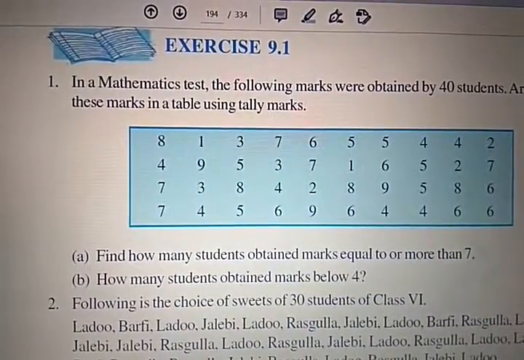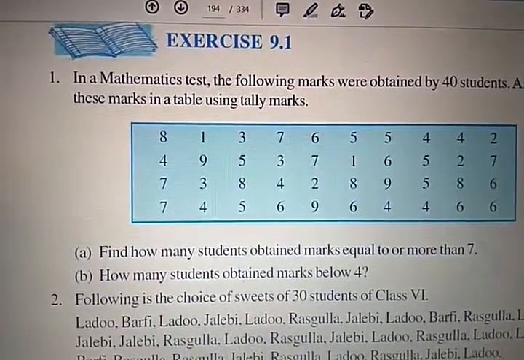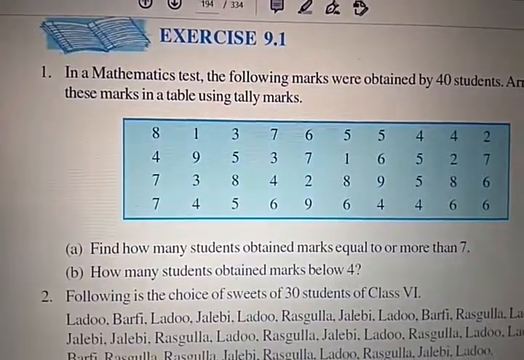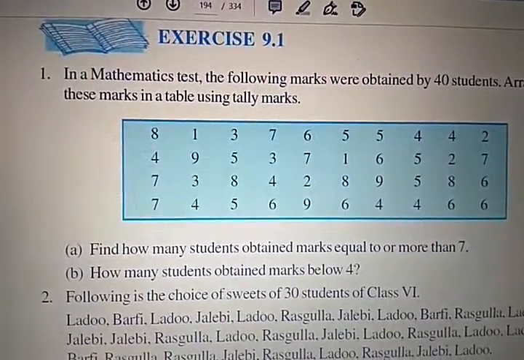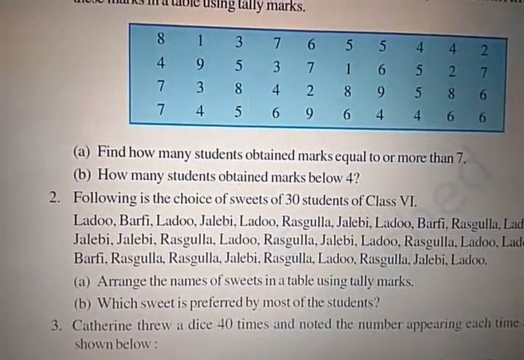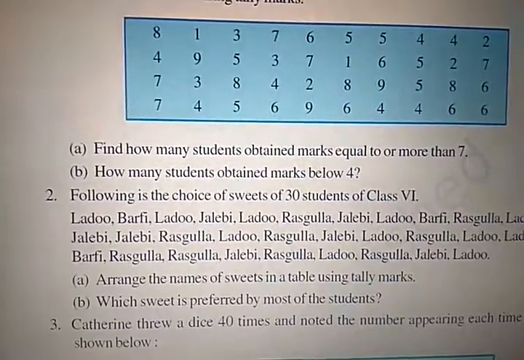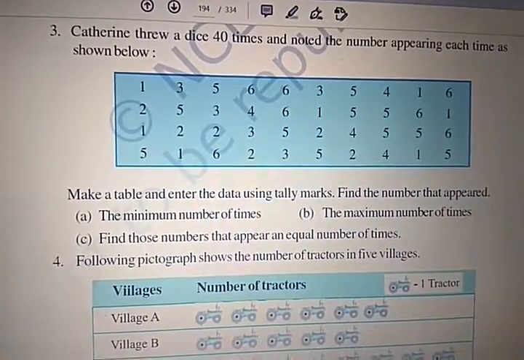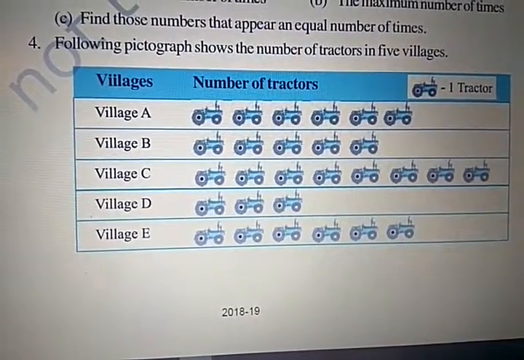Now students, come to exercise 9.1. Question number 1, we have solved in our previous lecture. Question number 2 also we have solved. Question number 3 is also solved. So now you solve question number 4.